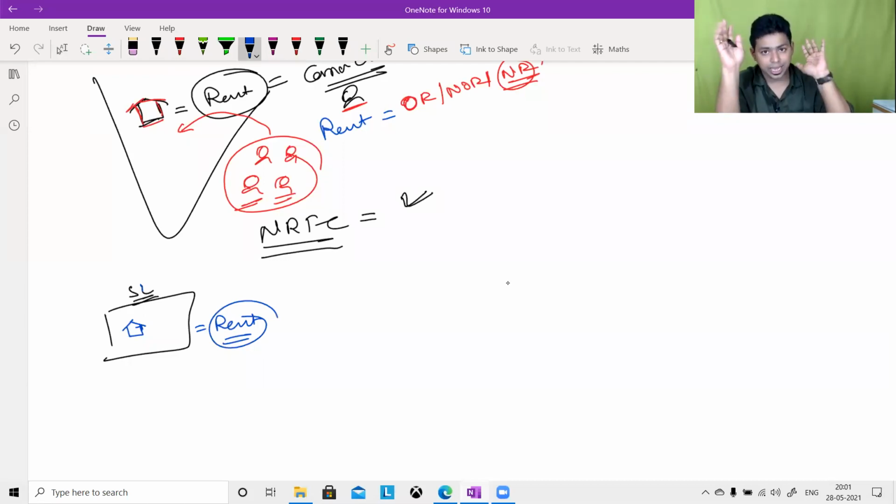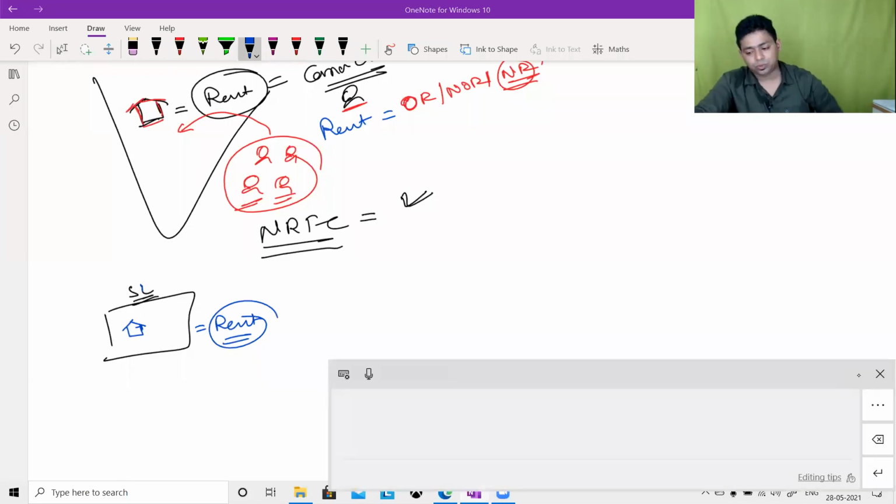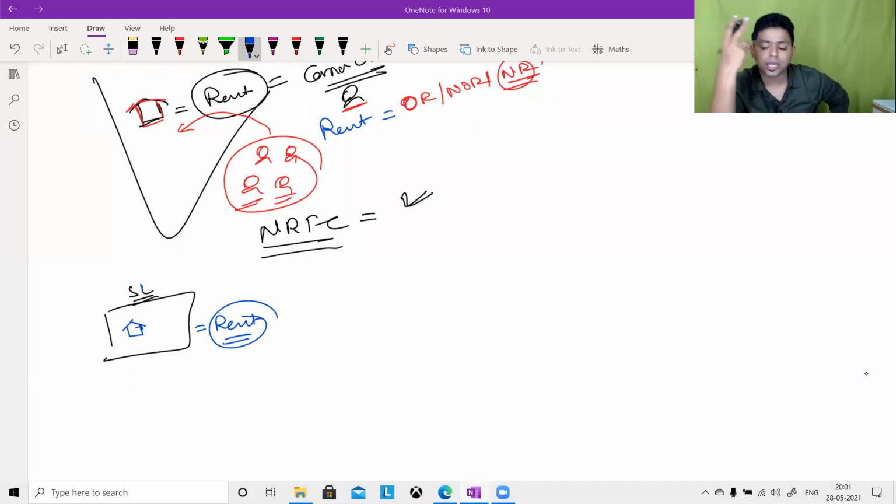If your answer is yes, you have to justify why. If your answer is no, then it's okay. You cannot ask me a counter question. Whatever information I have given, with that information, you tell me whether it is taxable in India or not. And if it is taxable in India, then under what circumstances? You tell me the circumstances.